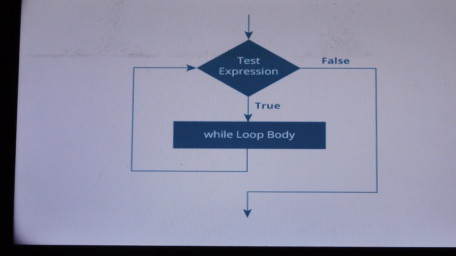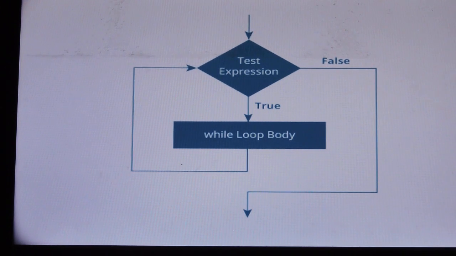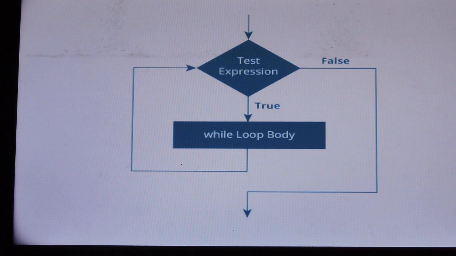This is the flowchart for the while loop. Test expression. So here it will check the condition. If the condition is true, then the while loop body will execute. Then again it will go to the test expression. This process will continue until the test expression becomes false. If the test expression is false, it will terminate from the loop.